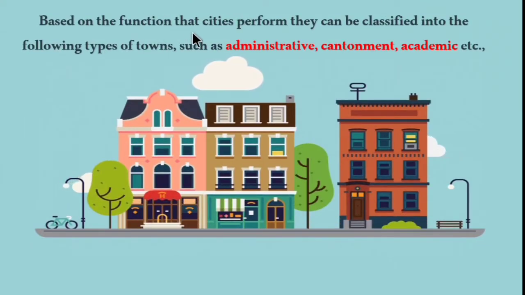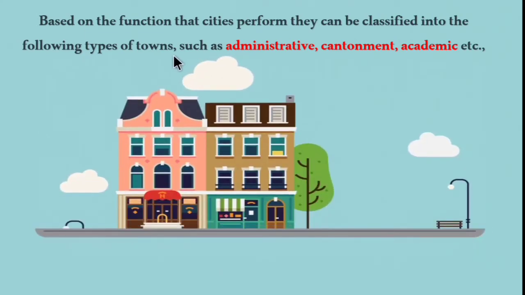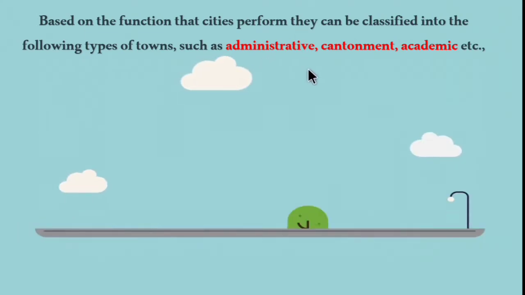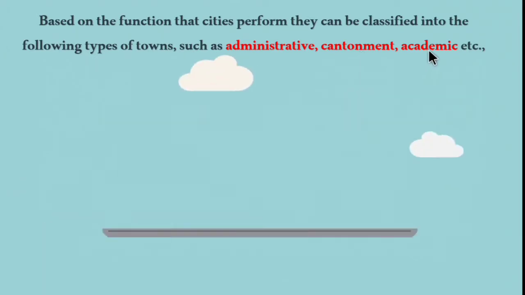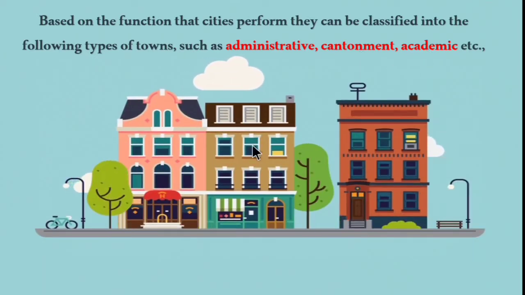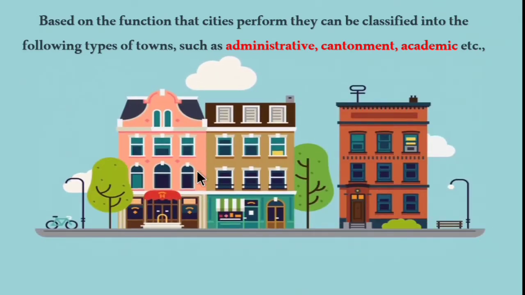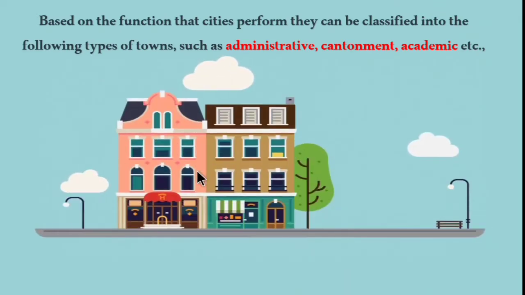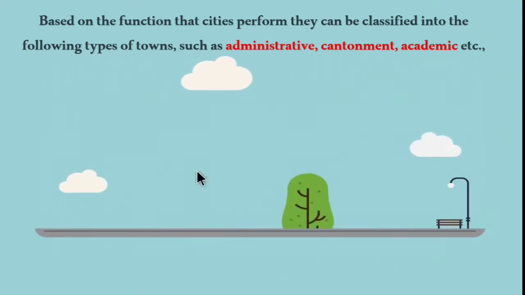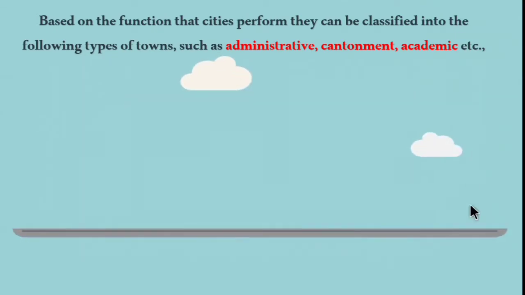Based on the function that cities perform, they can be classified into the following types of towns, such as administrative towns or cantonment towns or academic towns. So based on the functions of the particular city, they are classified as administrative or cantonment. So cantonments are military related towns and academic towns.